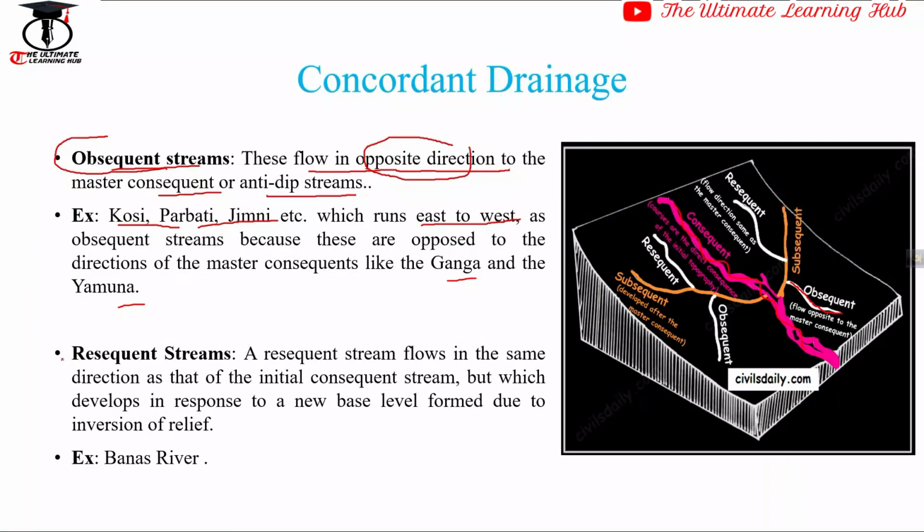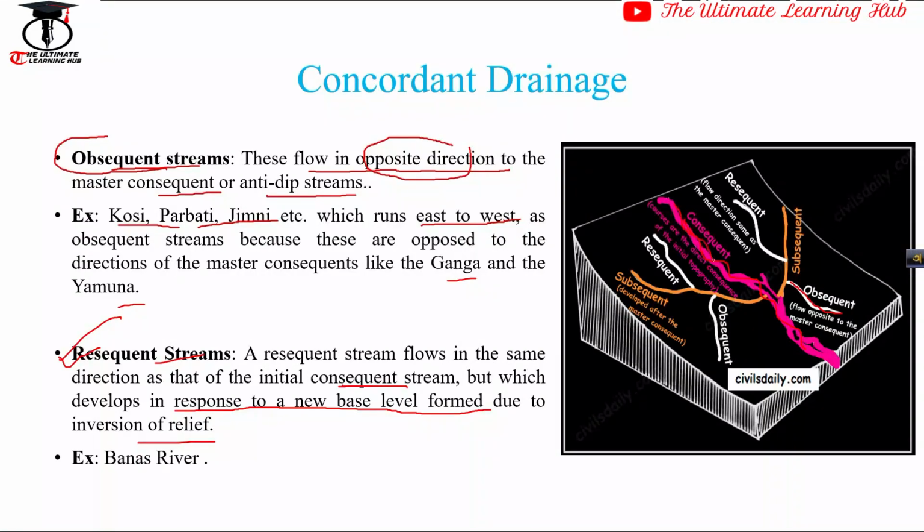Similarly, resequent streams. This is a very important topic, friends, because these streams follow the initial topography, and the initial topography of consequent streams is different, because resequent streams develop in response to a new base level formed due to inversion of relief. Only because of inversion of relief do these resequent streams form, and they flow in a similar direction to the master consequent streams, or we can say it is the tributary of a tributary.